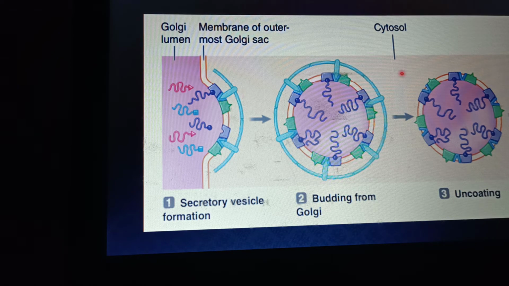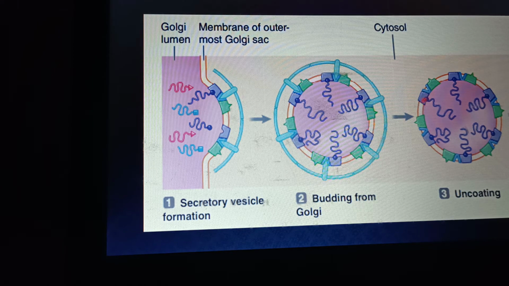Actually, inside the cytosol, which is the liquid portion of the cytoplasm, there are special kinds of enzymes that are involved in the degradation of the coat proteins. There are two kinds of coat proteins, coat protein 1 and coat protein 2. Both these proteins are being degraded, and these bondings get destroyed by those enzymes.